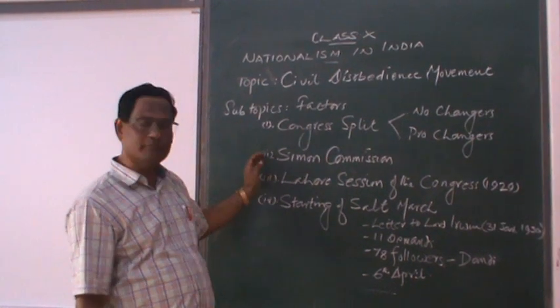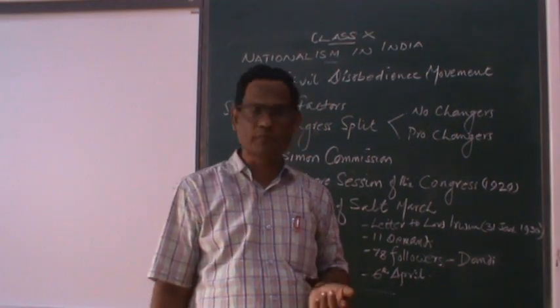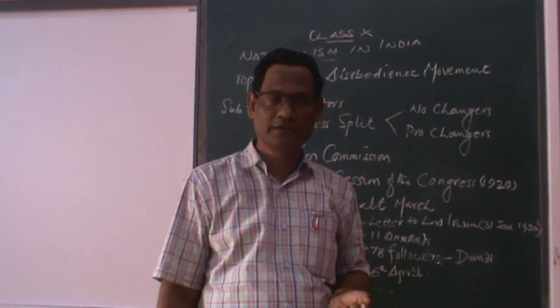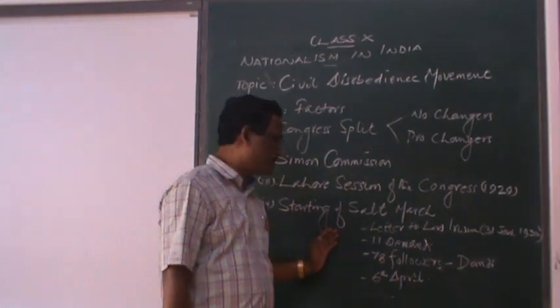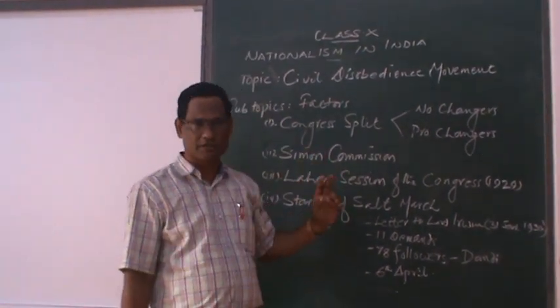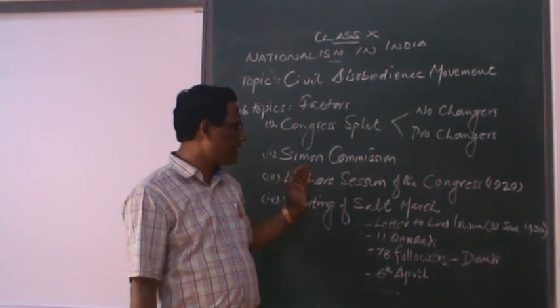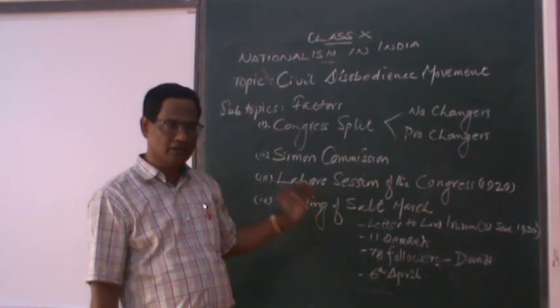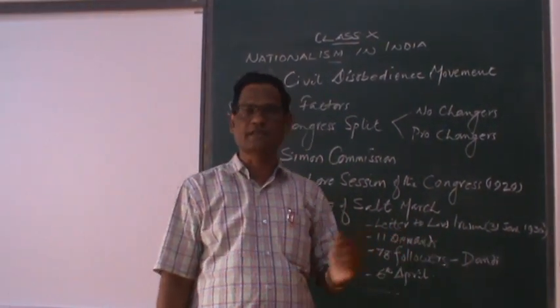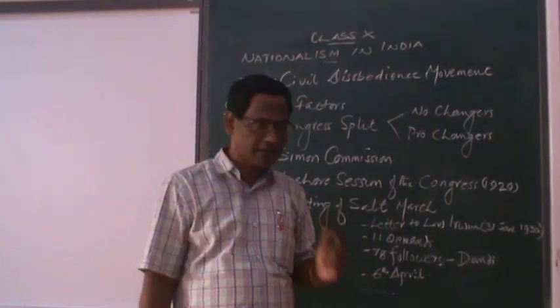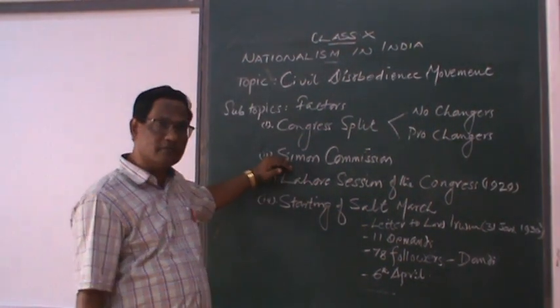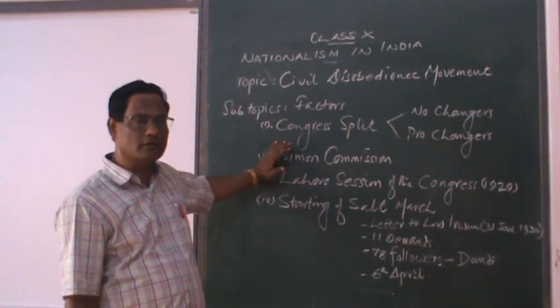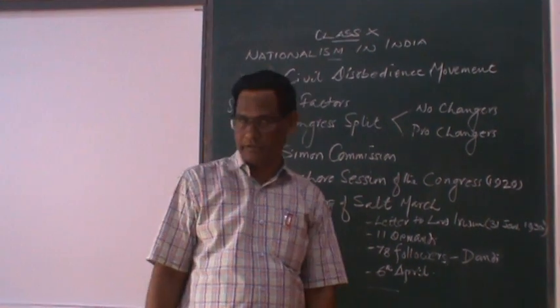Secondly, we come to the Simon Commission. Simon Commission was formed by Tory government in England, and the Simon Commission came to India for two main purposes. Number one, to see how the constitution is working in India. Second, if at all not working, to suggest some reforms. But no Indian was made a member of this commission, so Indian National Congress decided to boycott Simon Commission.